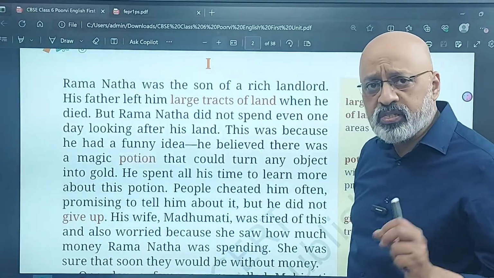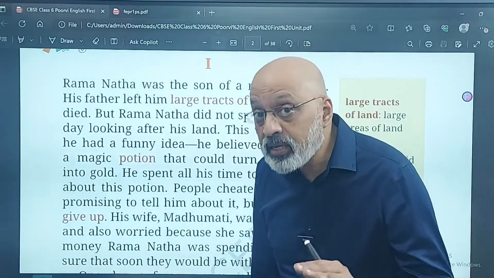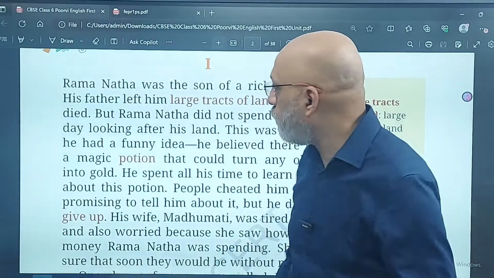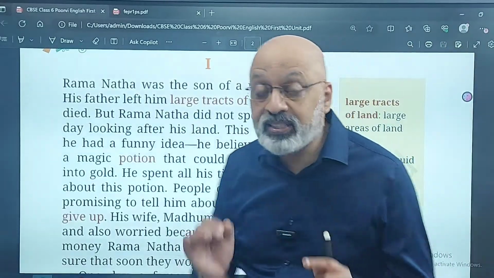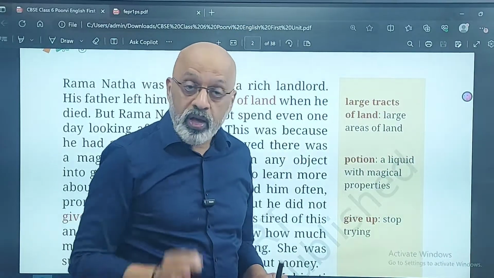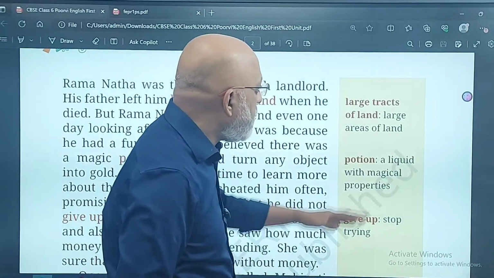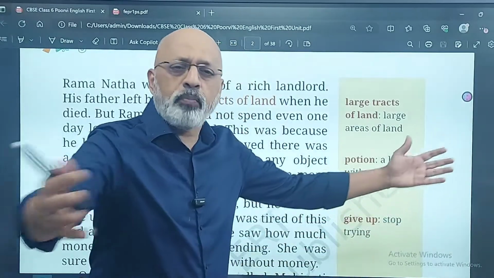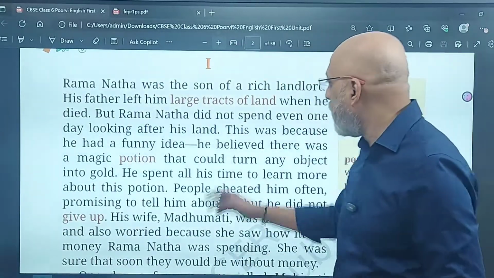So Ramanatha was the son of a rich landlord. So there is no shortage of money. He has inherited a lot of wealth. His father left him large tracts of land. Large tracts. Tracts is a new word which is not very common. We use it more in agriculture, but it means large areas of land. Lots of land. Okay, so that is known as a tract of land.